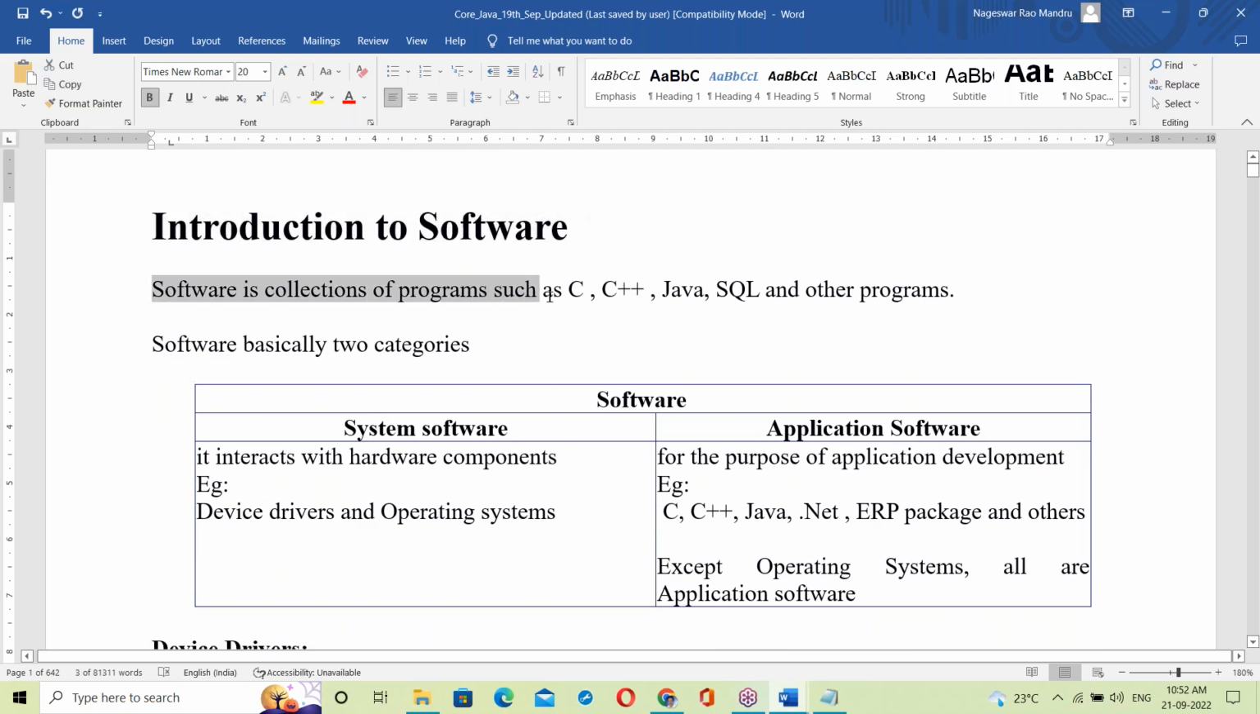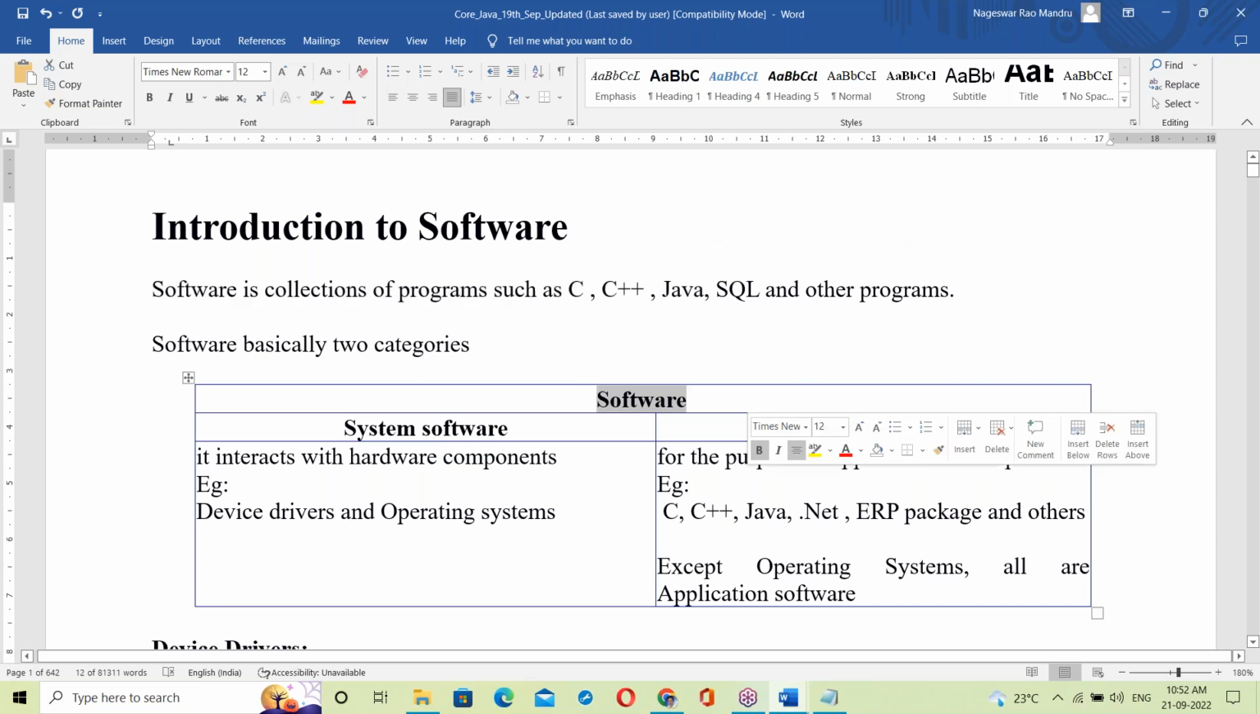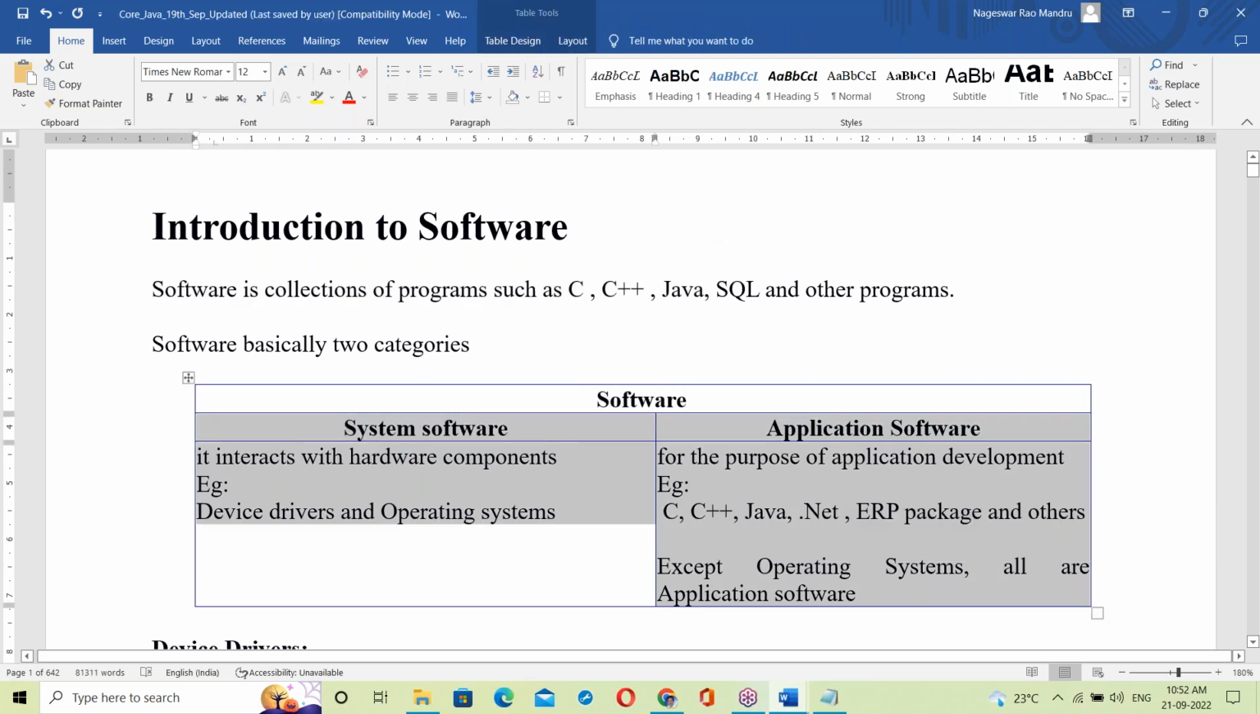Yes, software is a collection of programs. Software has basically two categories: system software and application software. System software interacts with hardware components. Examples are device drivers and operating systems.